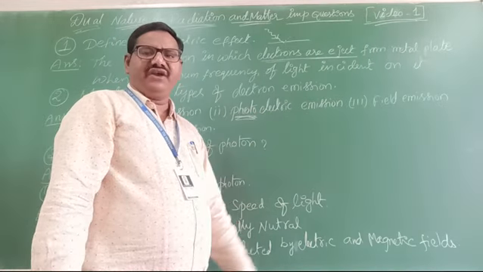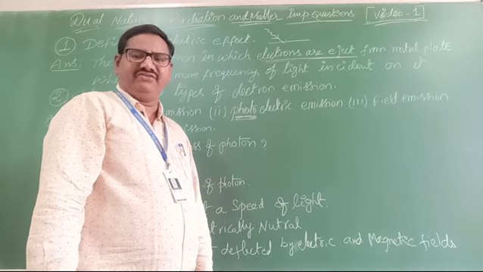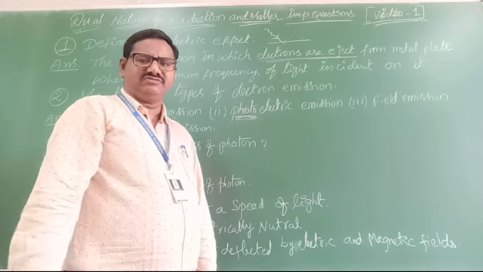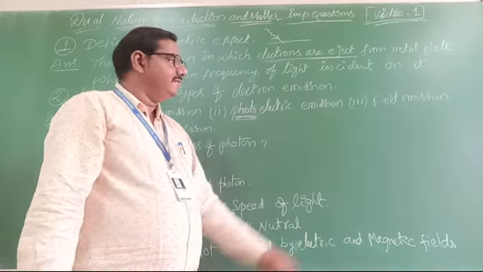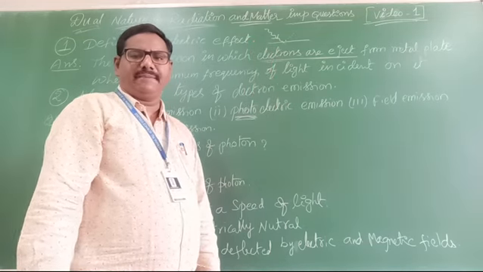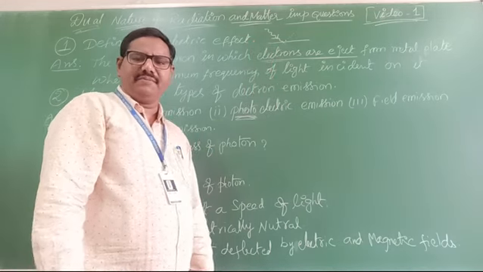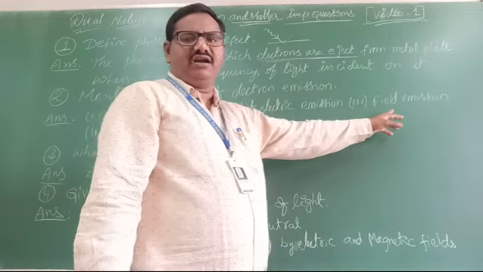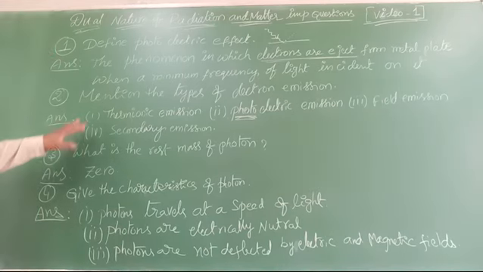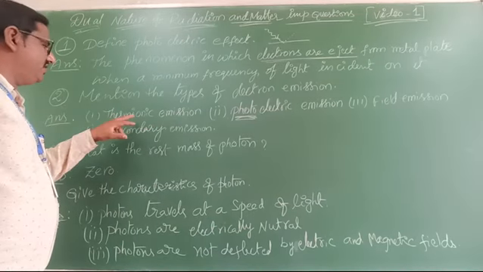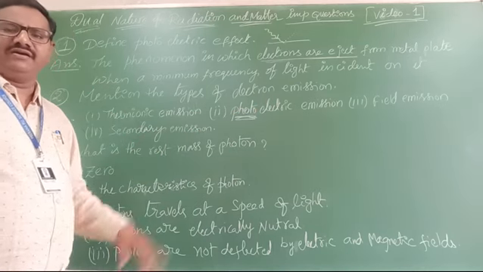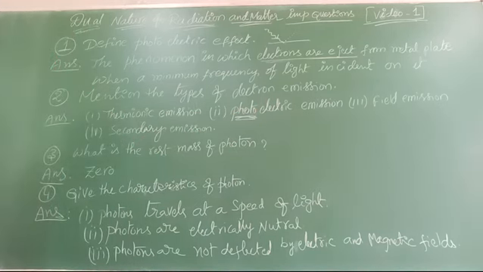Clear? Next one is field emission. By applying strong electric fields to the metal surfaces, just like capacitors, we can take examples. So if you apply strong electric fields, then what happens? Electrons are ejected from the metal surface. Then that emission is called field emission. Similarly, the fourth one is the secondary emission. So total how many emissions are there? 4 emissions: thermionic emission, photoelectric emission, field emission, and the fourth one is the secondary emission.